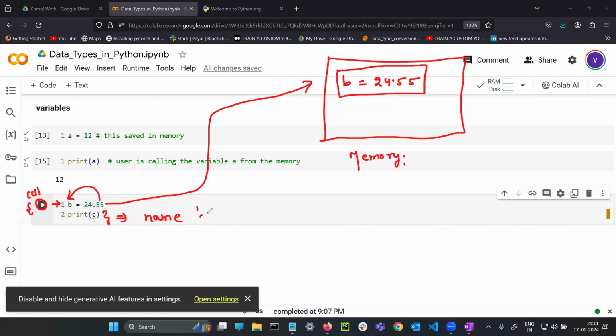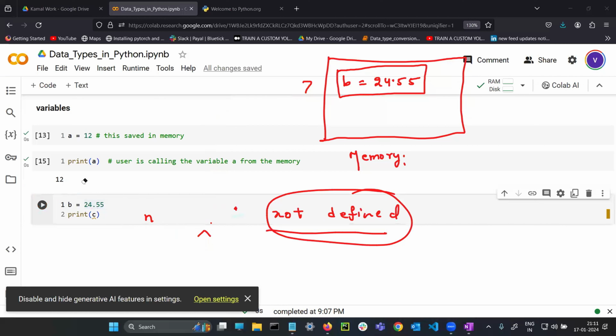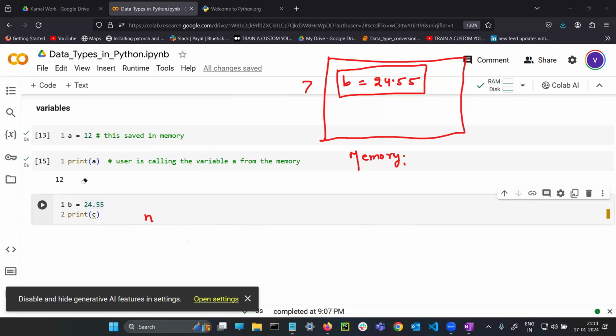Name C is not defined. This will be your error. Understand the error also. Name C, which means variable C, whatever you are trying to call, is not defined, is not there in the memory.